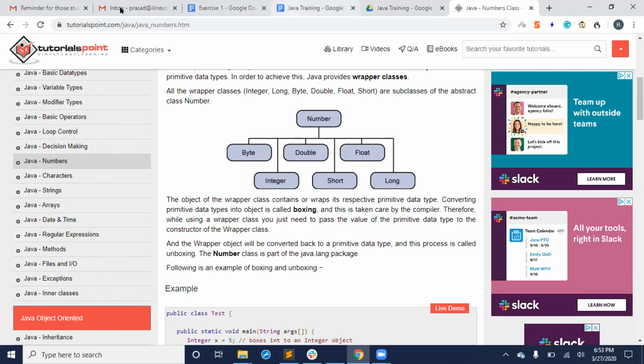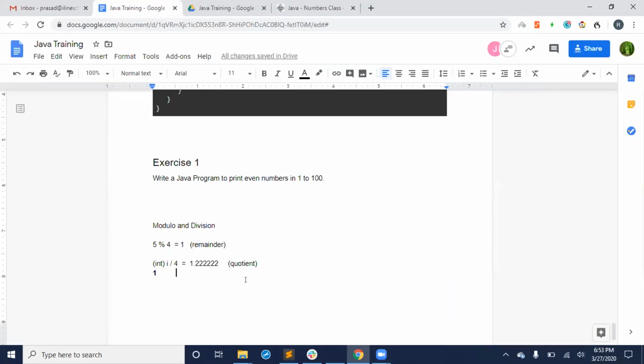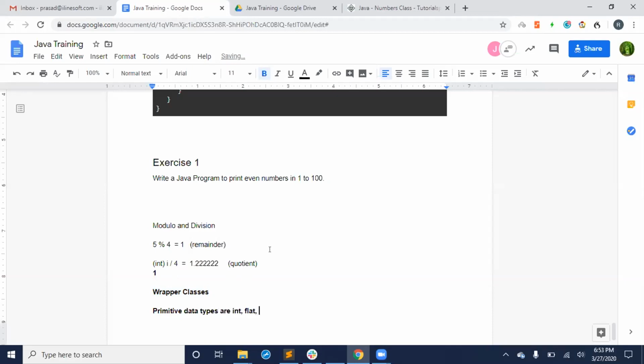Which one? So you are saying primitive data types are like Integer and String. These are called primitive data. Wrapper classes. Yes. Okay. See, primitive data types are int, float, double, char, byte.